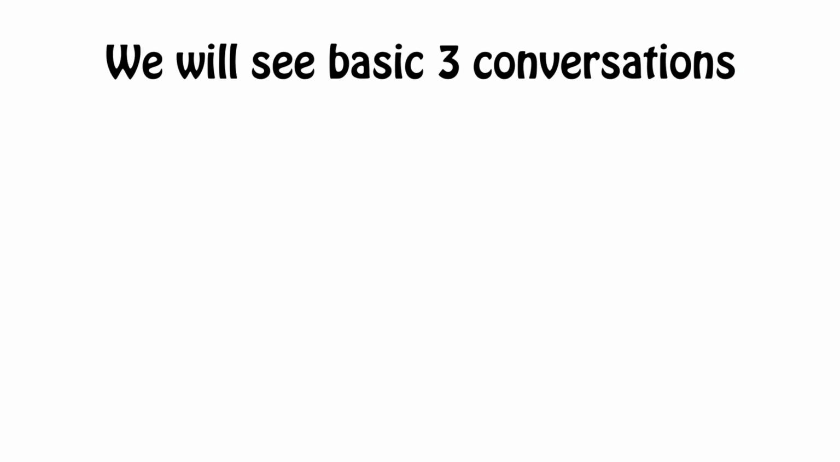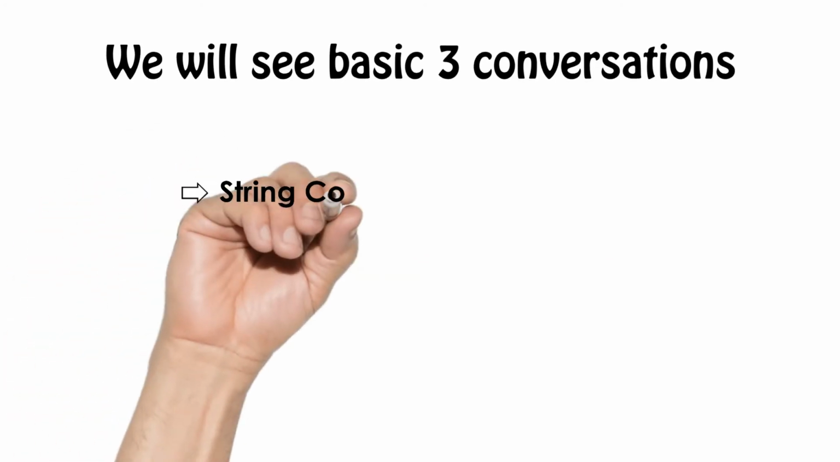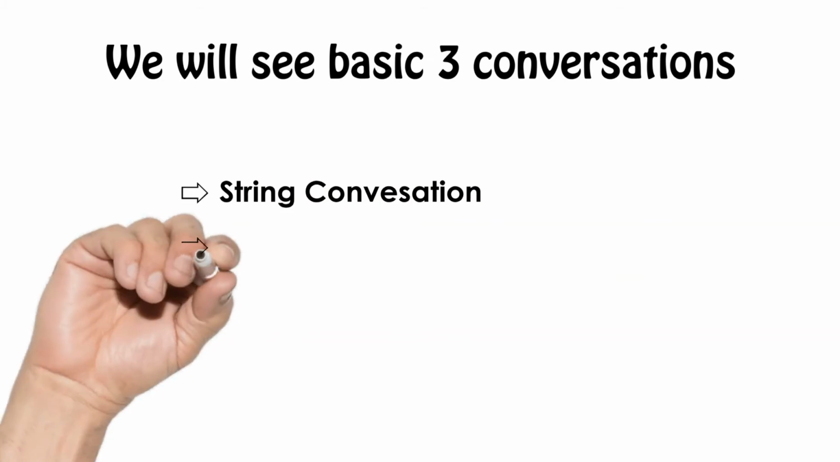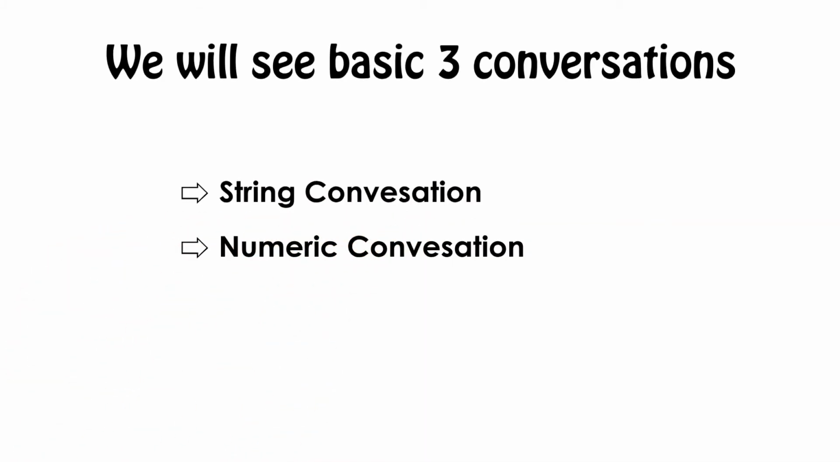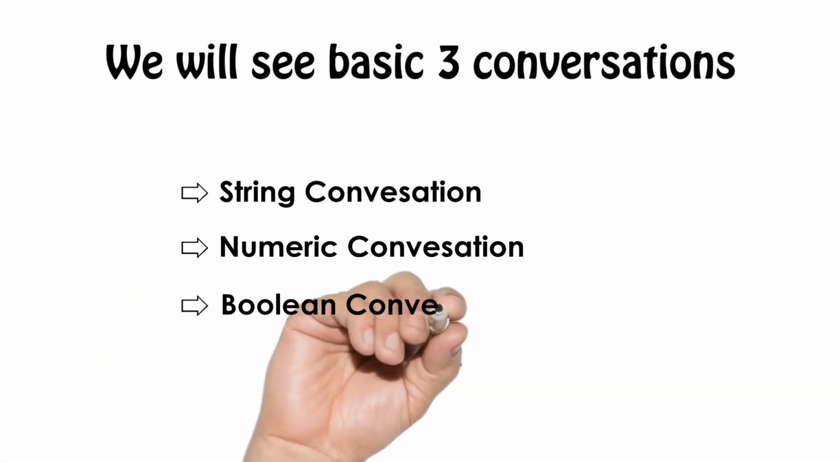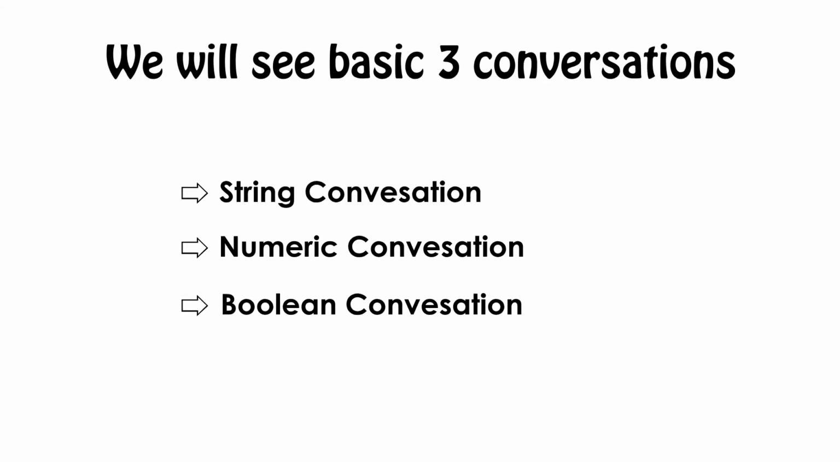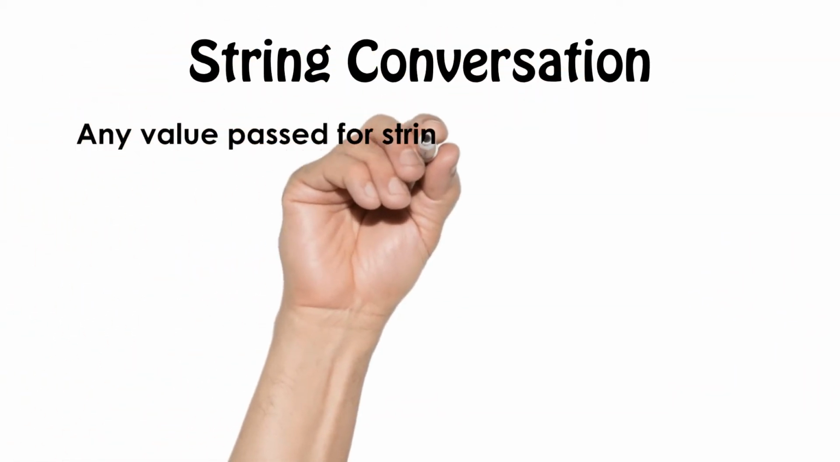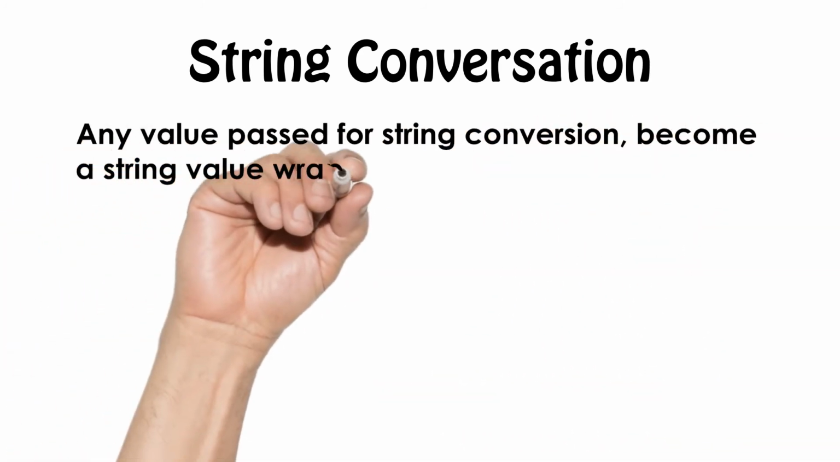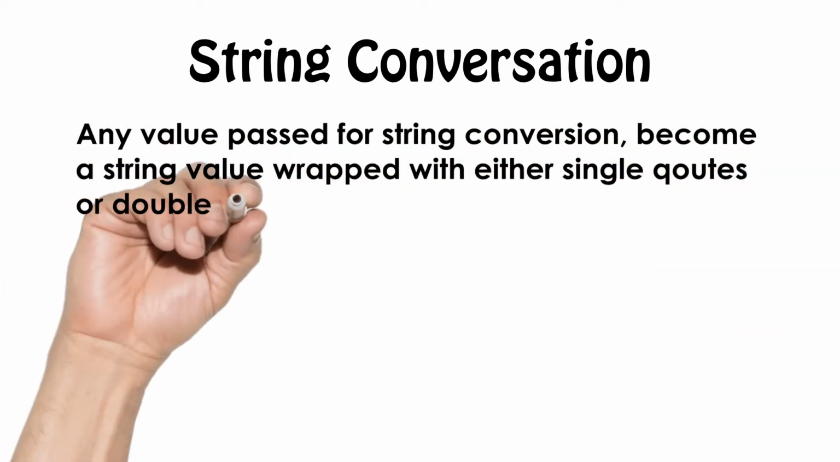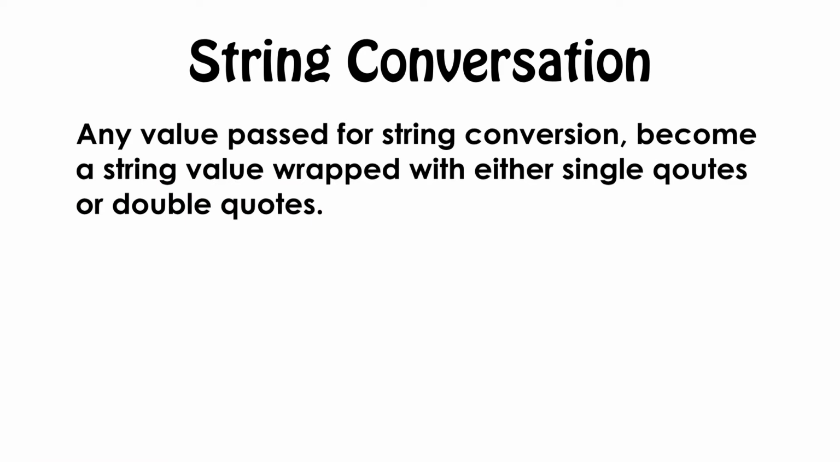Now we will see the three basic types of conversion. One is string conversion, second is numeric conversion, and third is boolean conversion. So let's see string conversion. Any value passed for string conversion becomes a string value, which is wrapped in single quotes or double quotes.